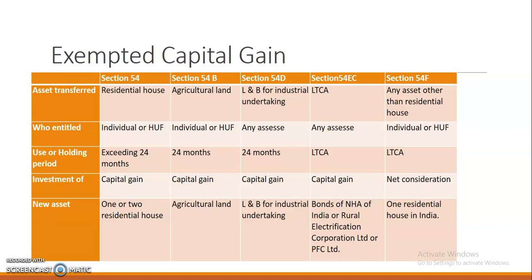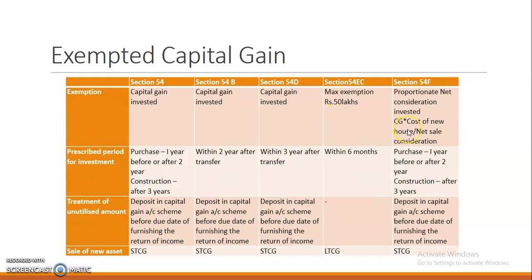That is called net consideration. And from the transfer we have to buy one new residential house. Then the exemption is proportionate to the net consideration invested. We use one formula for calculating the exemption amount: capital gain into cost of new house divided by net sale consideration. That is the exempted amount under section 54F.